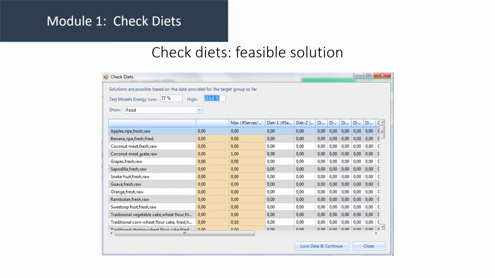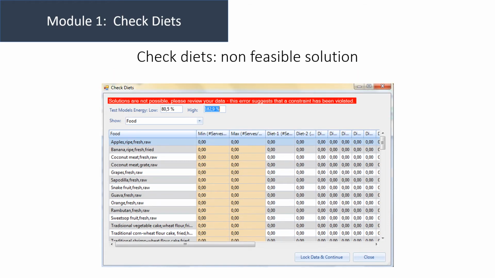As you can see, the energy ranges from 77 to over 200 percent of the energy requirement, which just shows that when all feasible combinations are tested, the energy range is that big, and that usually shows that you have enough food on the list with adequate food pattern, frequency and portion that allows the diet to choose a different combination of foods. And if this is the result, then you are ready to proceed with the LP inputs and you can log data and continue with the next step.